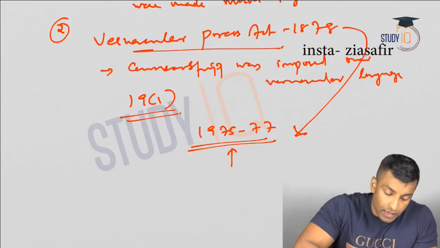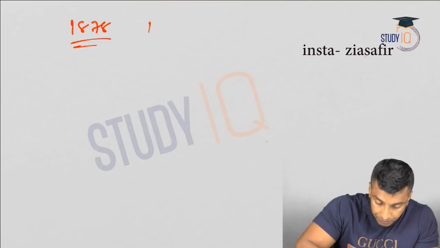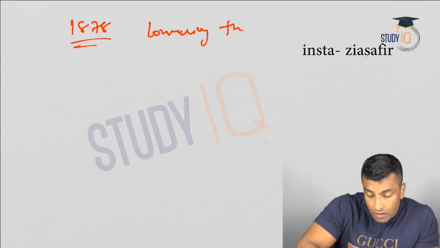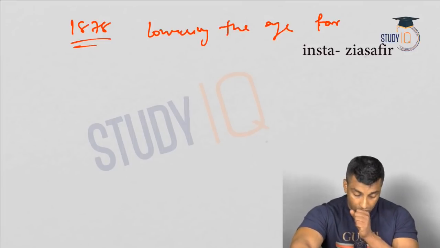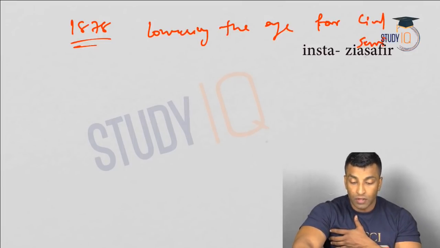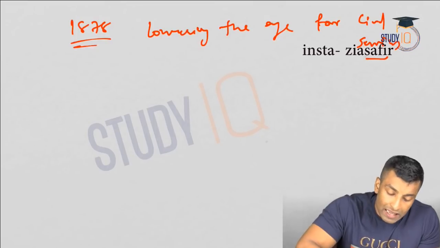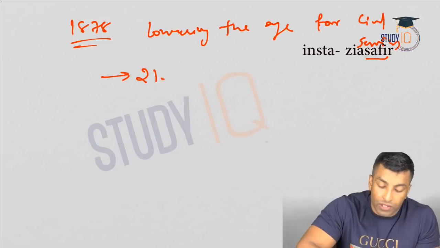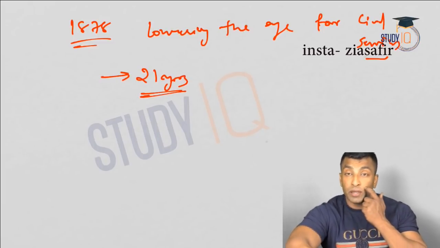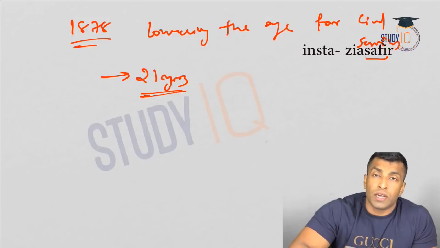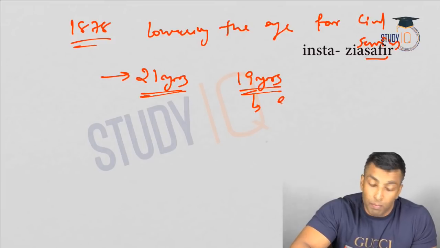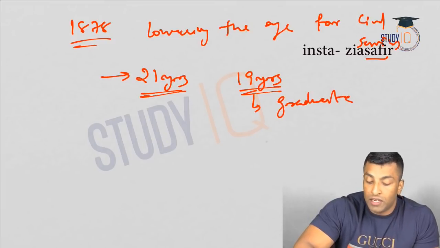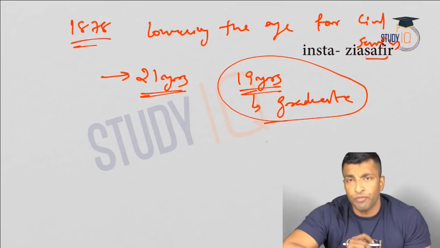Third point that we need to discuss, which is related to Lytton, again in 1878, was lowering the age for civil services. Okay, so what was the maximum age limit till then? Maximum age limit till then was 21 years. Now the maximum age limit to write this exam was reduced from 21 to 19 years with a minimum qualification of being a graduate. That means you need to be a graduate if you need to write this exam.